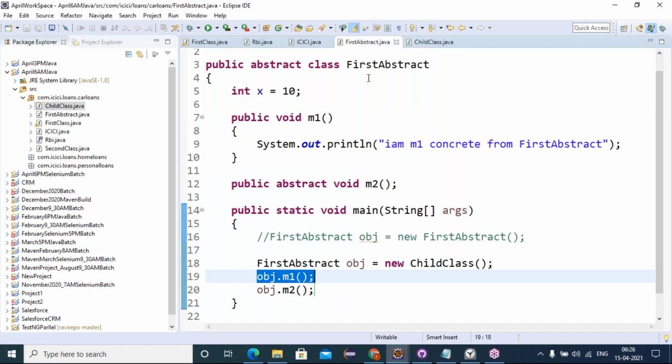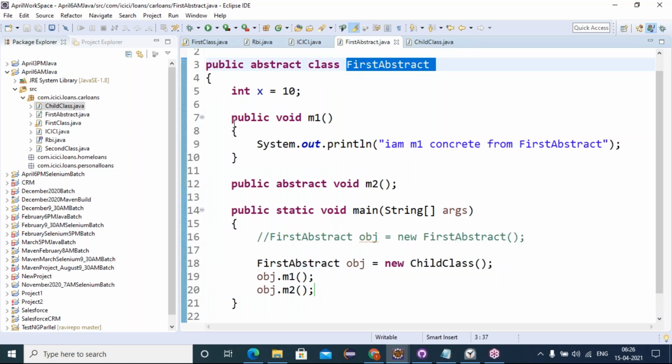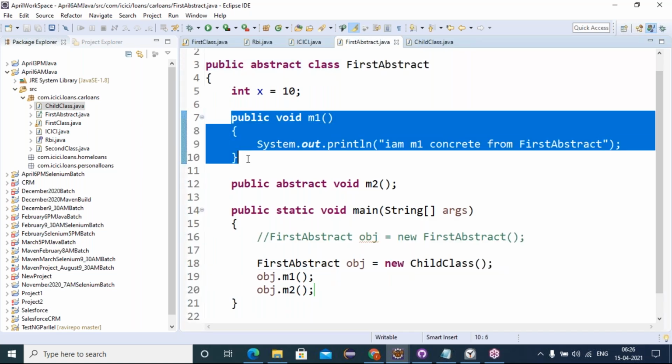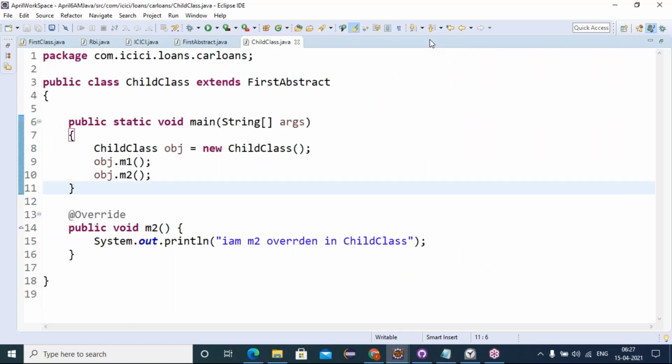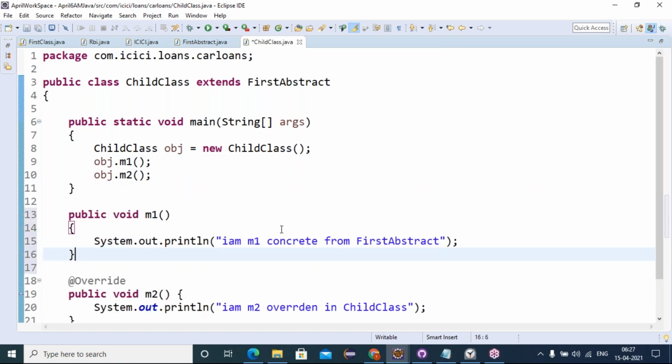If you want to override the first abstract class concrete methods, yes, you can override them in the child class as well. See, your parent has a 100 year old building. Inherently it was given to the child. The child can use it as it is, or he can remodify it and use that. Now here, M1 I am reusing as it is. If I'm not liking that, I can take the chance to override it.